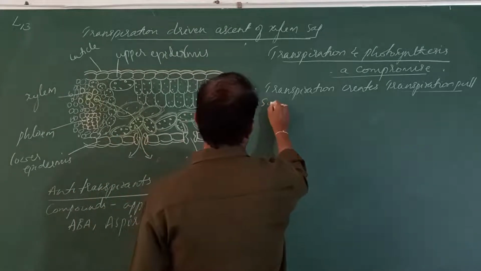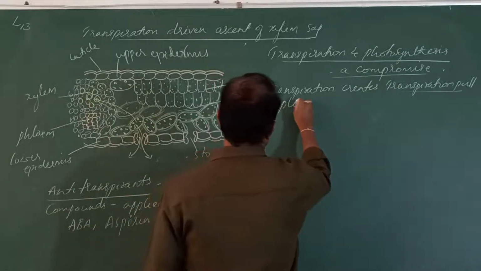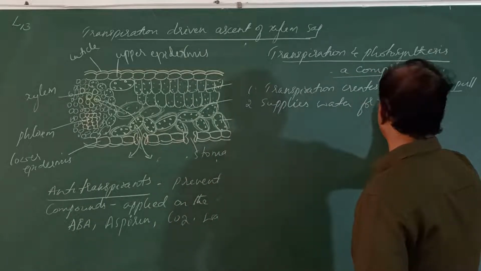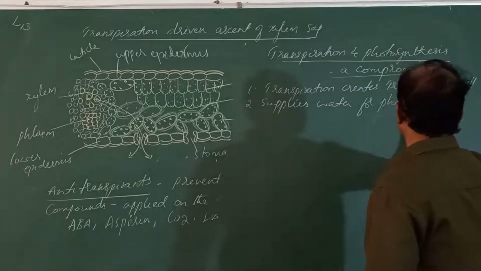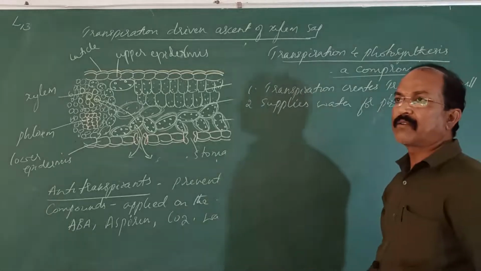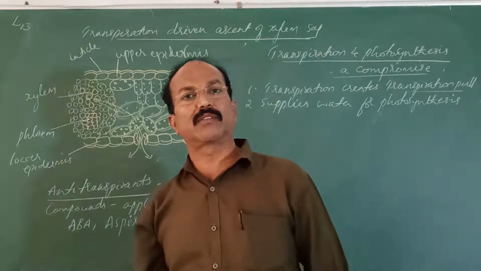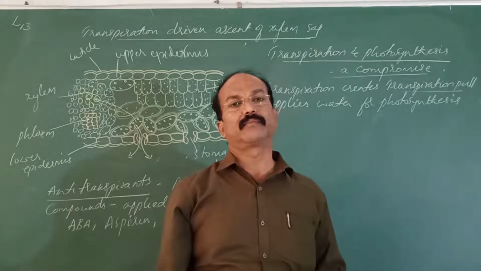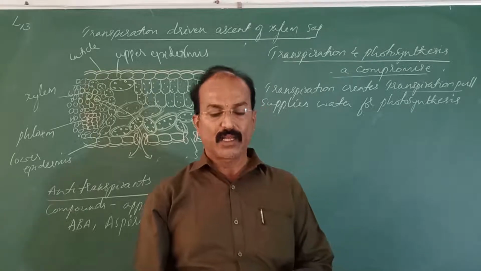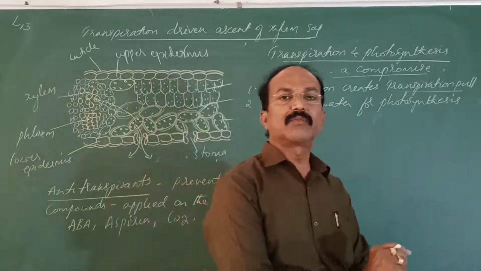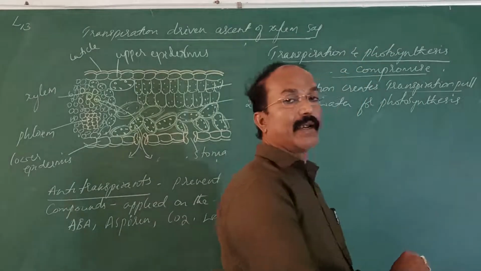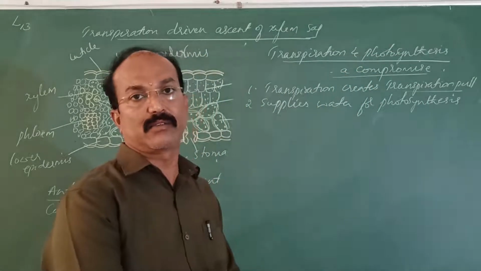Next thing, it supplies water for photosynthesis. Photosynthesis requires water. So when the water gets limited, the photosynthesis is also limited. When there is no sufficient amount of water, the food manufacturing gets limited, that is, decreases.